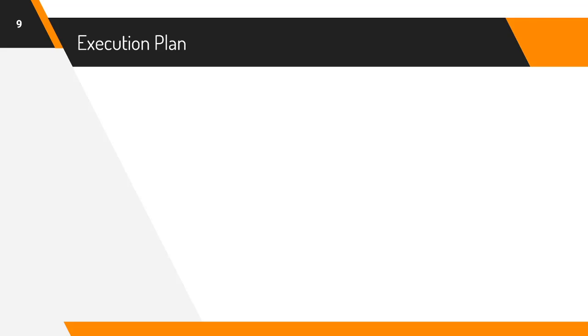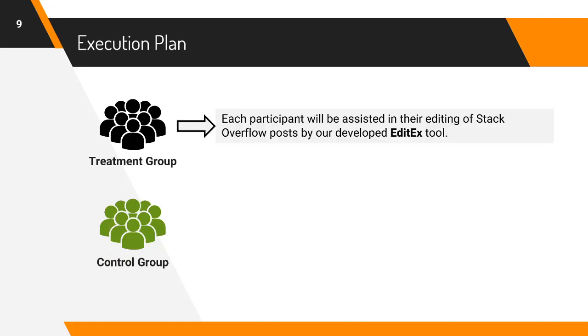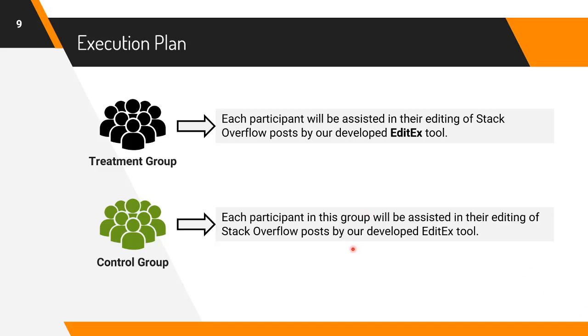We aim to investigate the effectiveness of Editex by recruiting and studying actual Stack Overflow users in real-world editing tasks. We divide the participants into two groups, treatment and control group. Each participant from the treatment group will be assisted in their editing task of a Stack Overflow post by our developed Editex tool. The participants will also have access to the standard Stack Overflow editing system. Each participant from the control group will edit a Stack Overflow post by using the standard Stack Overflow edit system only. We plan to recruit at least 30 participants, 15 for treatment group and 15 for control group. Each participant will be asked to edit 10 posts.